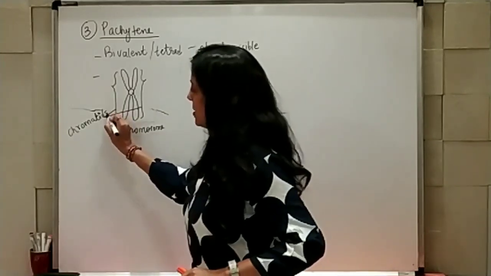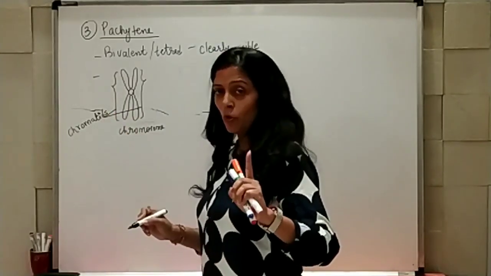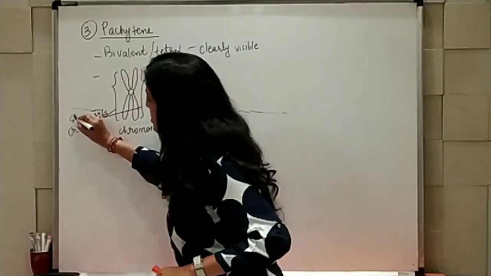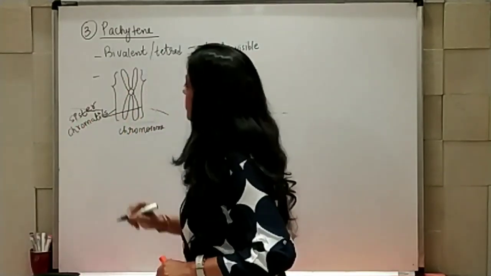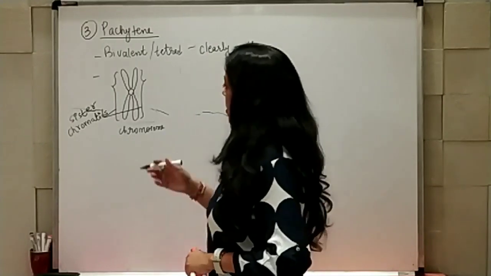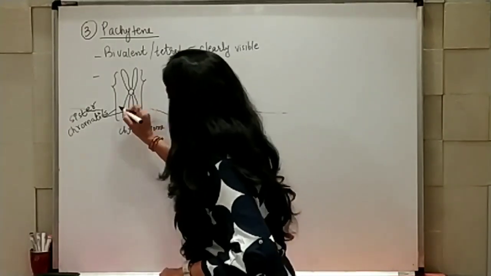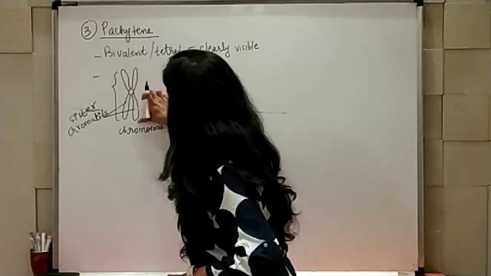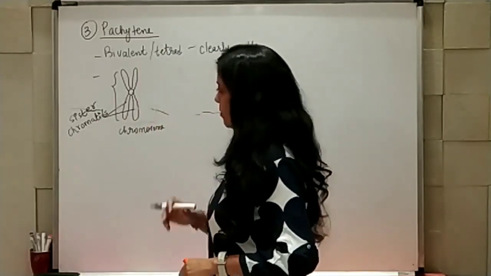And these chromatids are of 1 chromosome only. They are of same chromosome, that's why these are known as sister chromatids. Now, one more. So, let me show here only. It will become otherwise difficult for you to understand. Right? So, these two are sister chromatids.